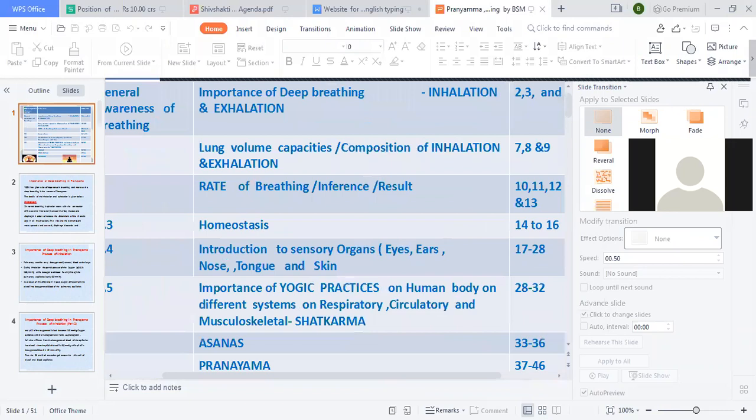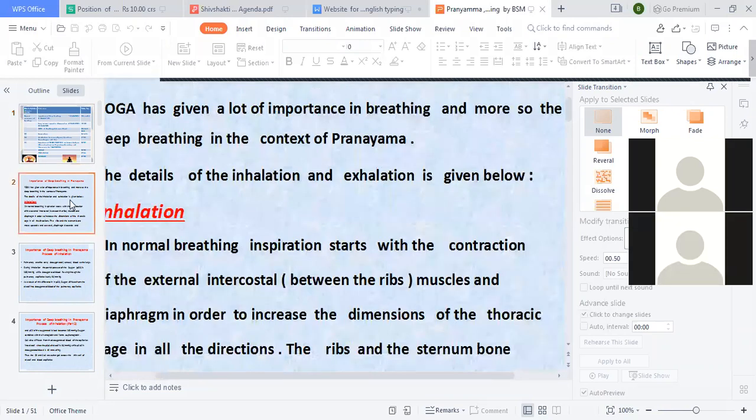Okay, are you able to see, Anushka? Yes, sir.